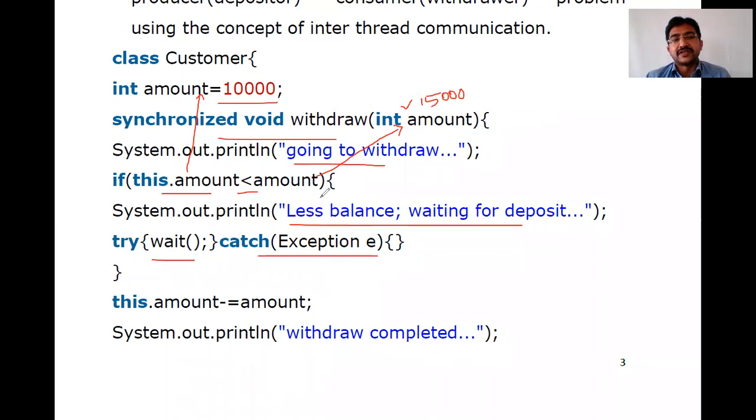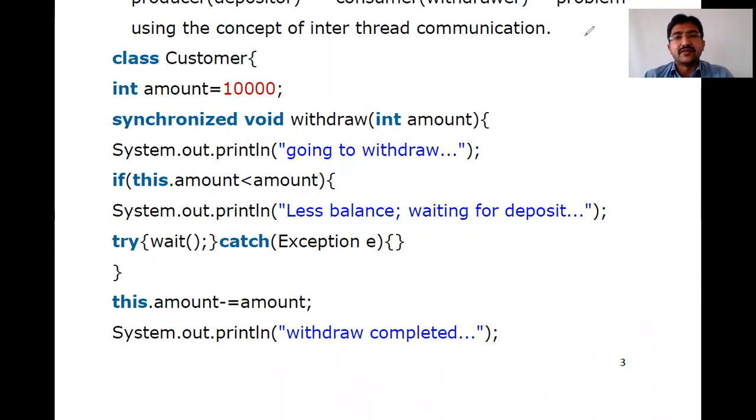So this is where the if condition fails. If the if condition fails, for example, I am withdrawing not 15,000 but only 5,000. At that time, the condition is 10,000 less than 5,000, which is false. It will come out of the if condition, and this.amount is reduced by subtracting 5,000 from the current balance. So the withdraw is completed. This is how the withdraw method will be done over here.